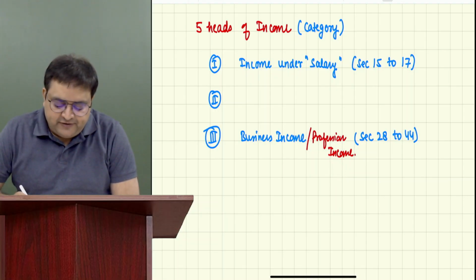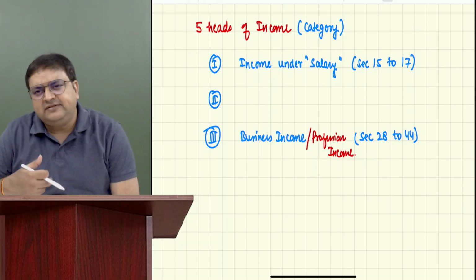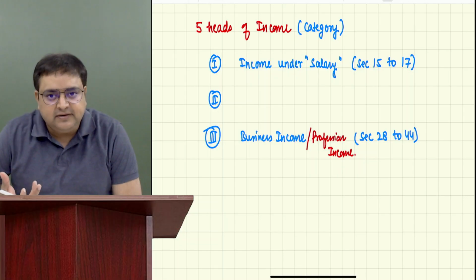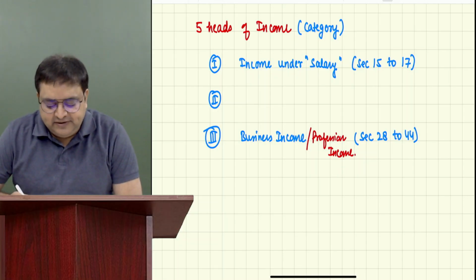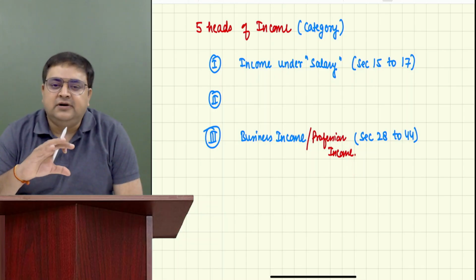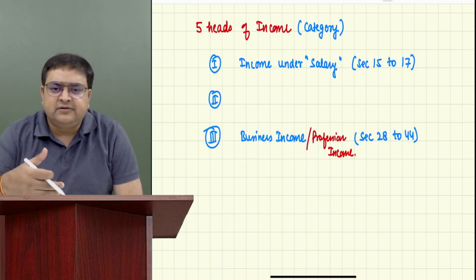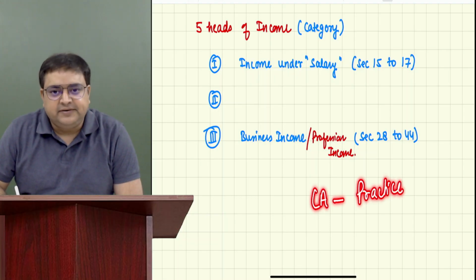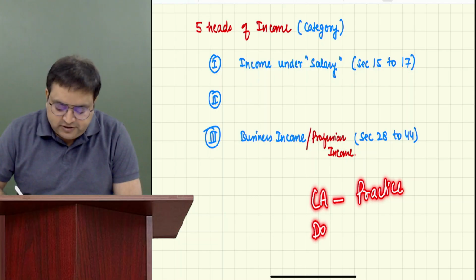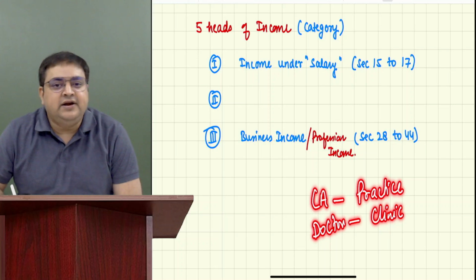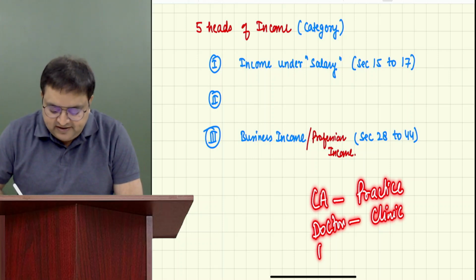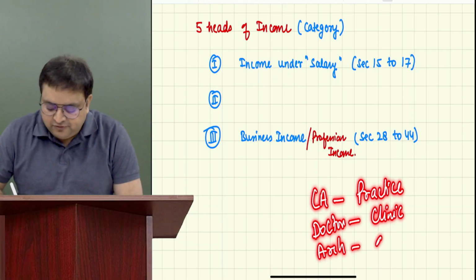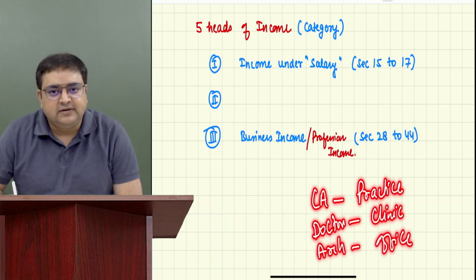Can I also say that for profession, you need a particular qualification, not necessarily a qualification, but a particular skill in something, right? To be a professional, you need to be skillful, or you need to have a certain amount of qualification or degree or some training in that particular field. Let's say a chartered accountant, CA, starts his own practice. What is it? Business or profession? Profession. Let's say there is a doctor. He has his clinic. Will he generate income? Yes, he will generate income. What is it? Business or profession? Profession. Let's say there is an architect. The architect has his own office. What is it? It's a profession.